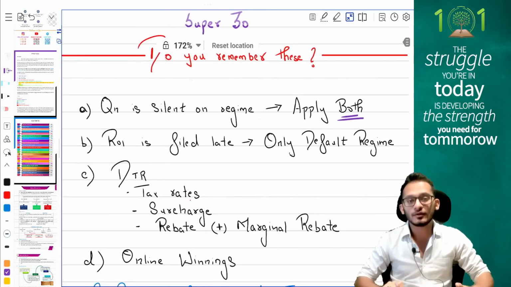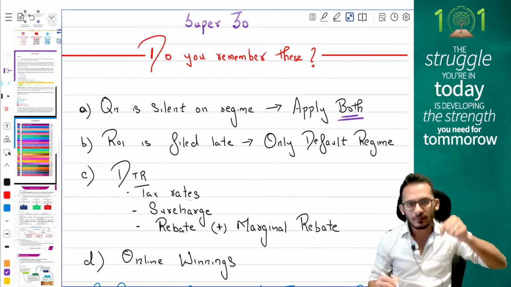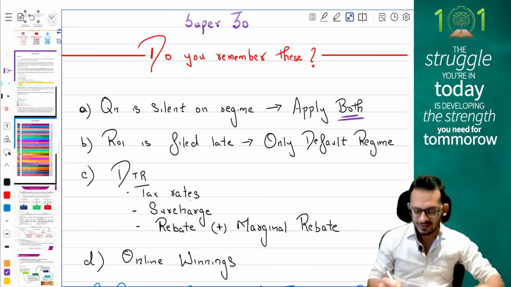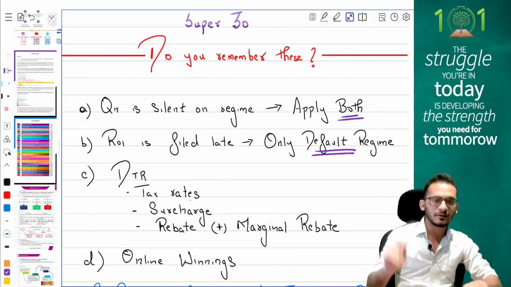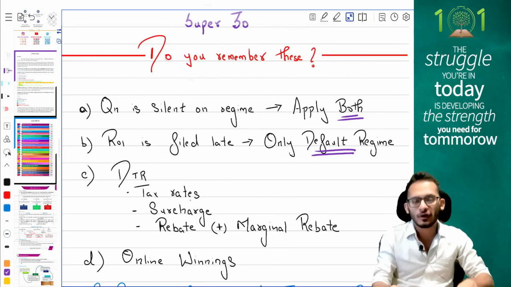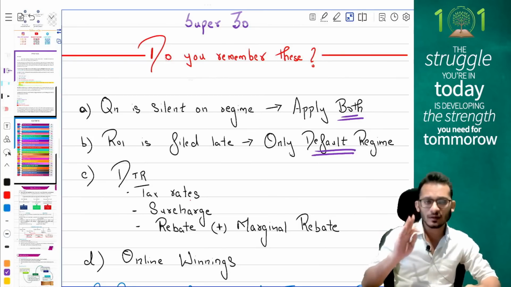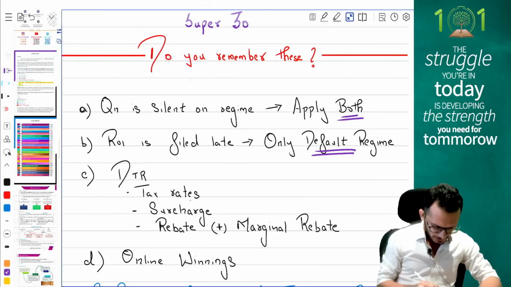Yes, adjustment number one. Adjustment number two, the most important thing for current year's exam, if the question comes and tells you the return was filed late, from current year you will only apply default tax regime on that question. Yes, if the return is filed late, please only apply default tax regime for the question. The question will not be applicable for alternate tax regime unless the question clearly mentions that they want to go for alternate regime.